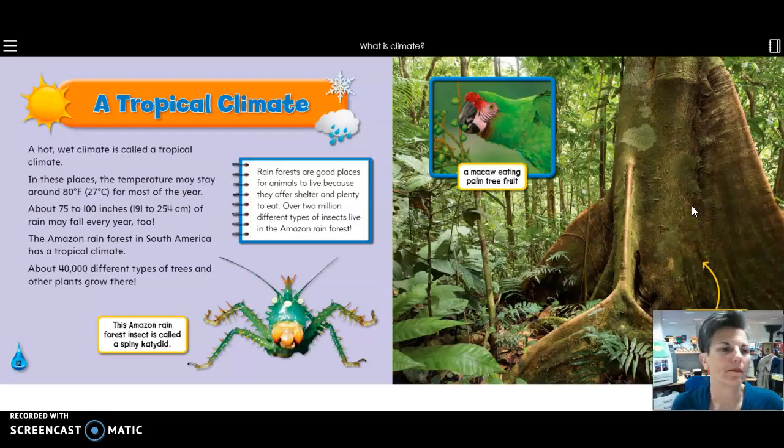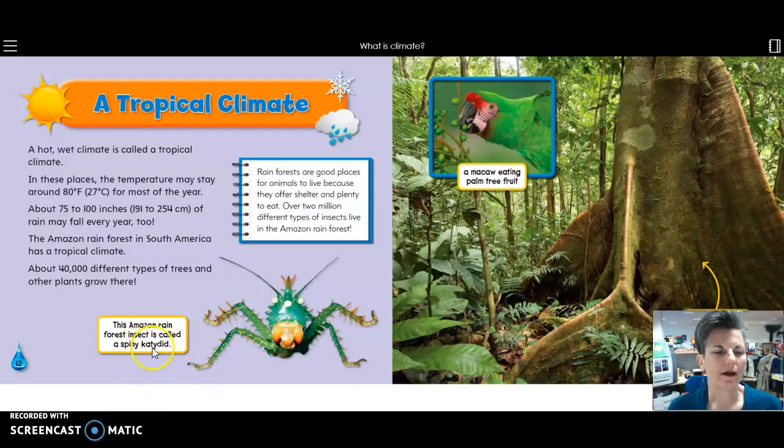A tropical climate. A hot, wet climate is called a tropical climate. In these places, the temperature may stay around 80 degrees Fahrenheit for most of the year. About 75 to 100 inches of rain may fall every year, too. The Amazon rainforest in South America has a tropical climate. About 40,000 different types of trees and other plants grow there. Okay, and I'll let you guys read the little captions for the pictures.